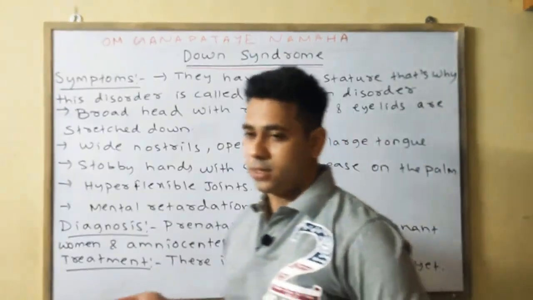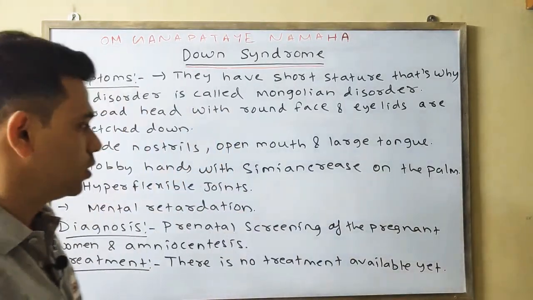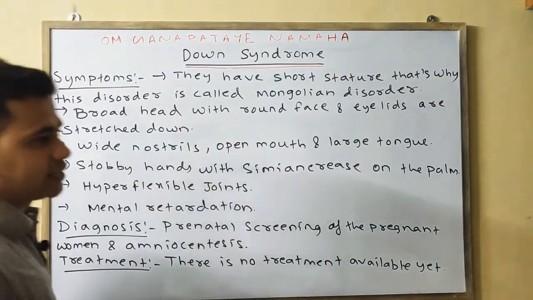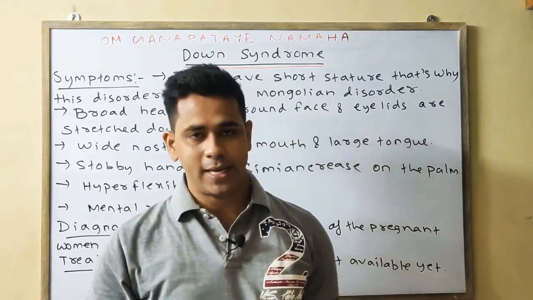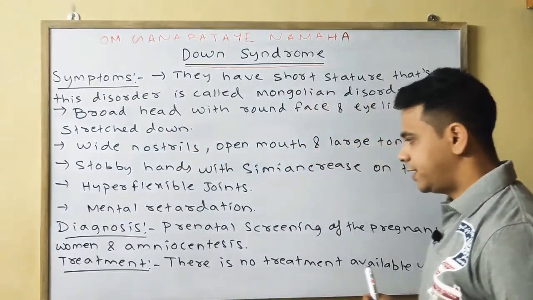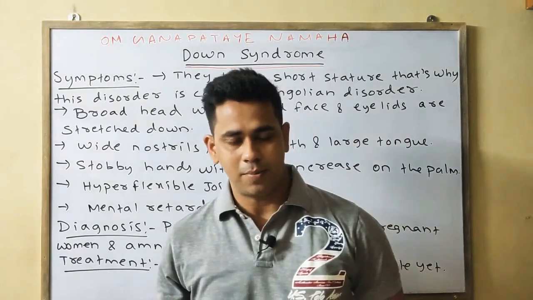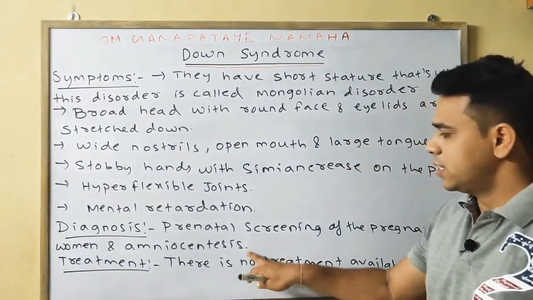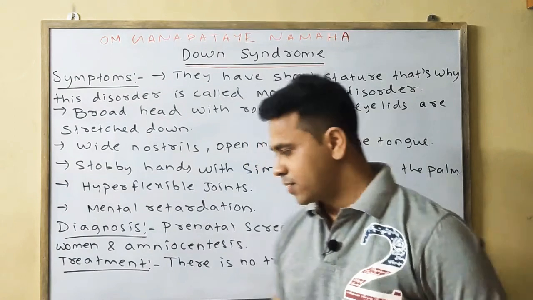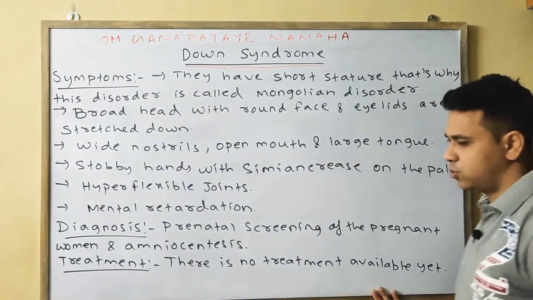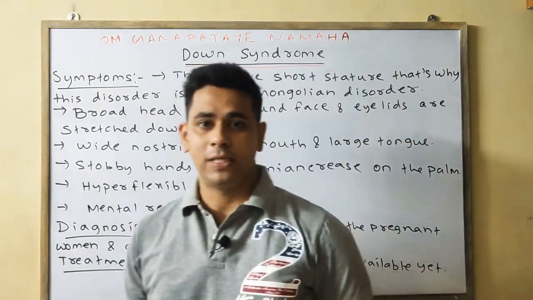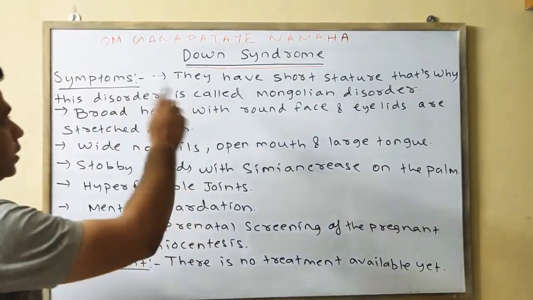Lastly, what are the diagnoses? How can we diagnose Down syndrome? By prenatal screening, meaning before birth, checking and testing the fetus to find whether any abnormality is present or not, and also by amniocentesis. And lastly, is there any treatment? No, there is no treatment yet for Down syndrome.